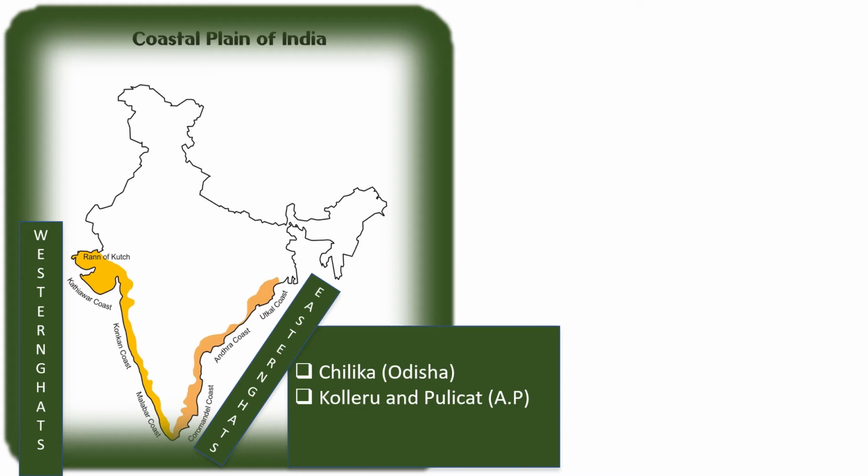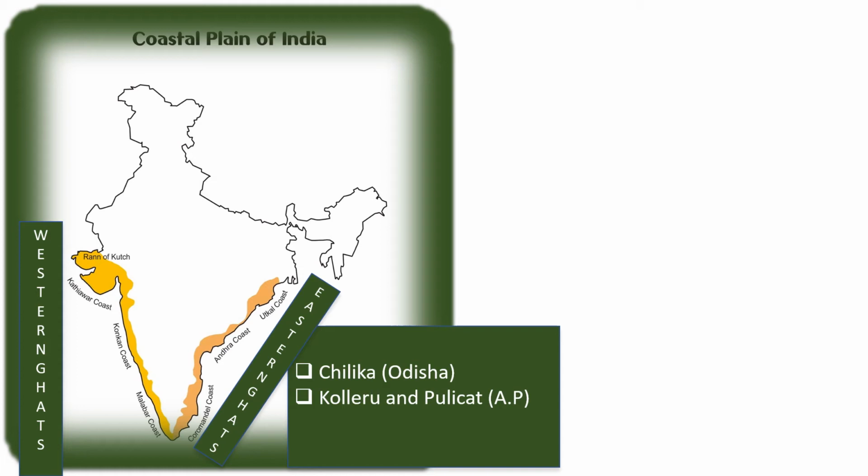On the north, the Konkan coast is 50 to 80 kilometers wide and is generally flat. To the north of the Konkan coast, the coastal land widens into the alluvial plains of the Tapti and Narmada, and further north to the Gujarat plains formed by the Sabarmati, the Mahi, and several other rivers. So this plain is uneven and broken by hilly terrain. It can be divided into three parts.